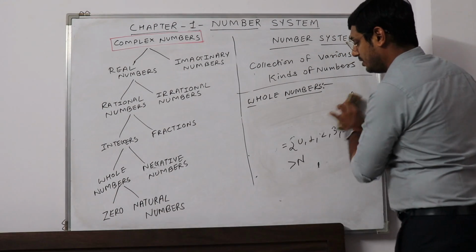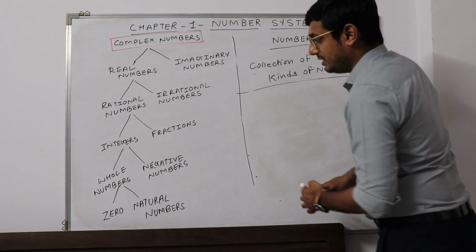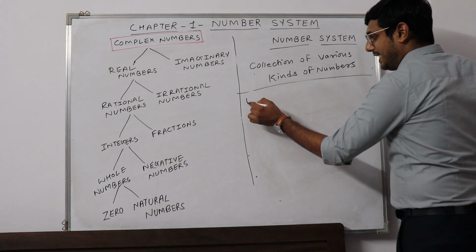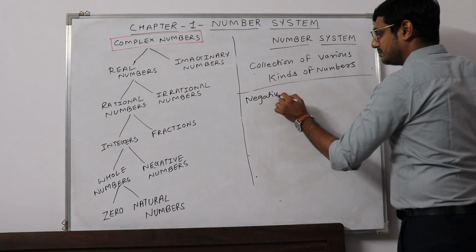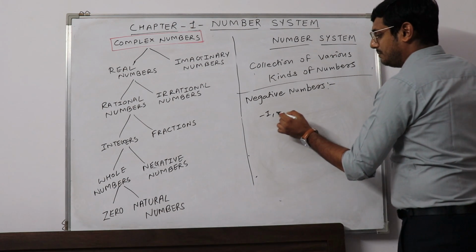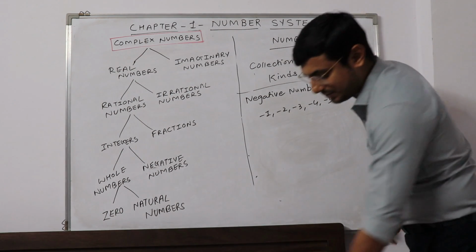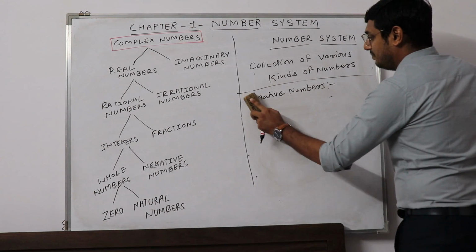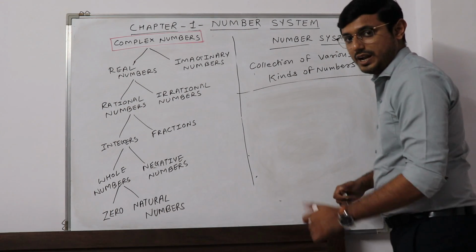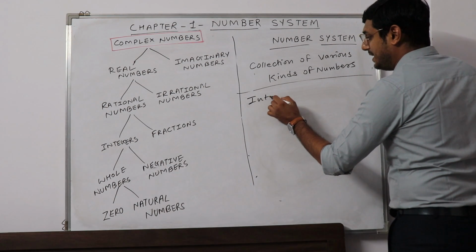Now our next topic is negative numbers. Now you know what negative numbers are. Negative numbers are -1, -2, -3, -4, -5. These are the negative numbers. But when we add these negative numbers to whole numbers, it will entirely make a new set, that is known as integers.